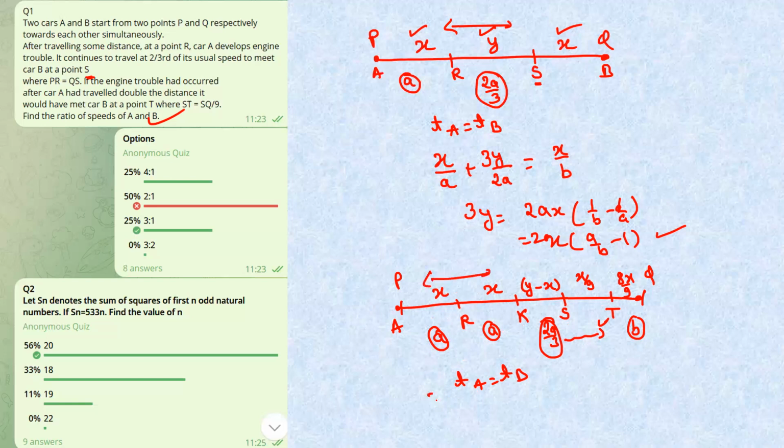Distance is 2x, so this is 2x by A. And from here to here, y minus x, distance is y minus x, and here to here it is x by 9, with the speed as 2a by 3. So 3 will go right over here. And time taken by B will be what? This will simply be 8x by 9 and B. So 8x by 9, and this is the speed of B.